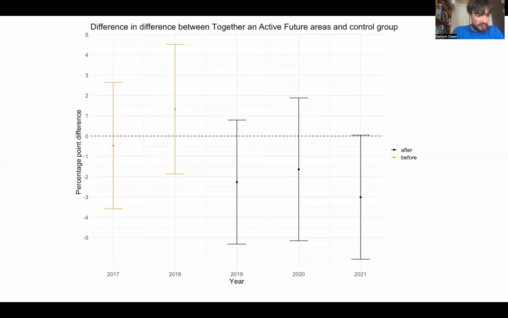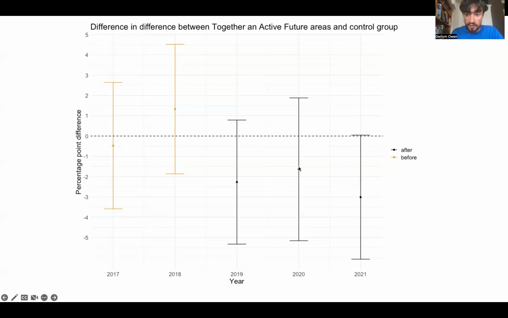Note that this doesn't necessarily mean that absolute levels of physical inactivity have declined. For example, during the pandemic, levels of physical inactivity unfortunately increased everywhere. So in this case, let's take the year 2020, where we know that levels of physical inactivity increased in both the TaAF areas and in the control group.